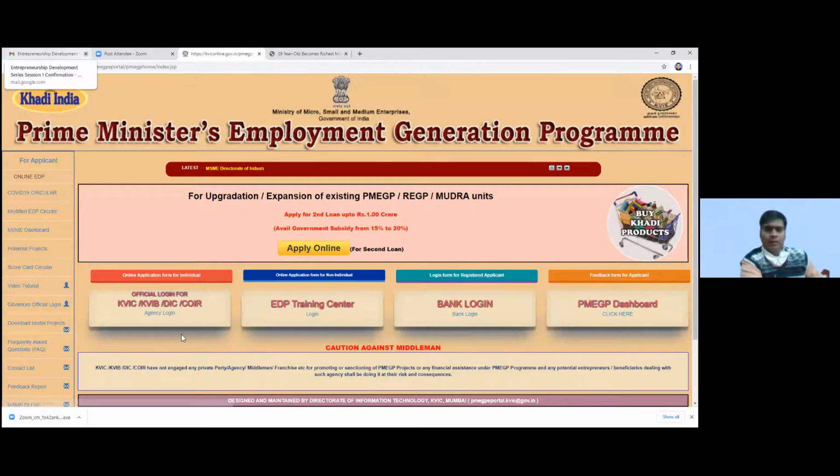Here you can apply, you can see this online application form for individual. So as an individual, you have to click on this link.